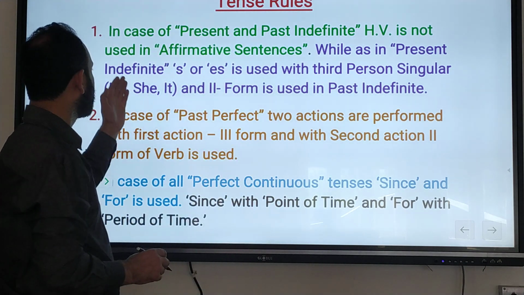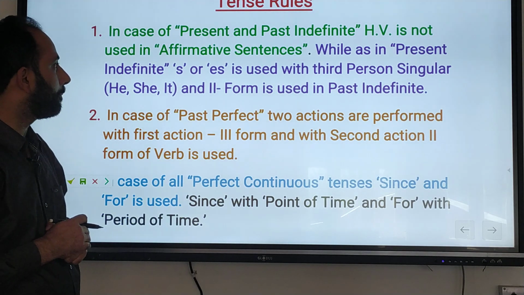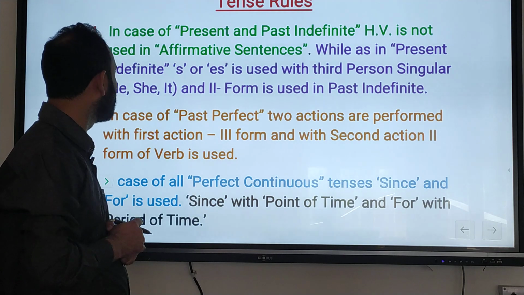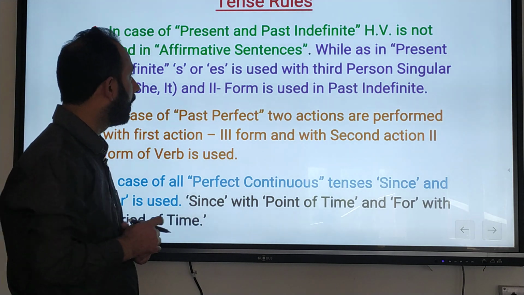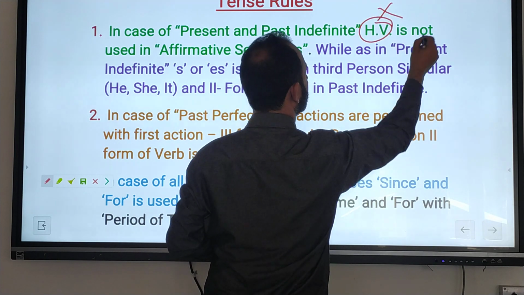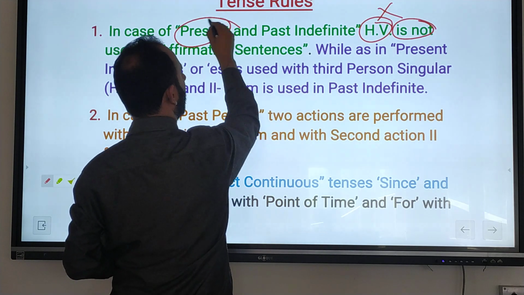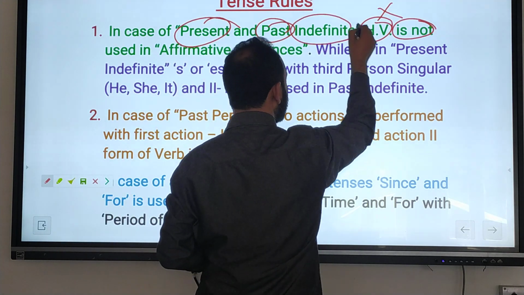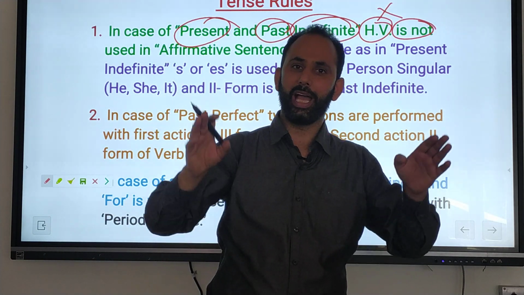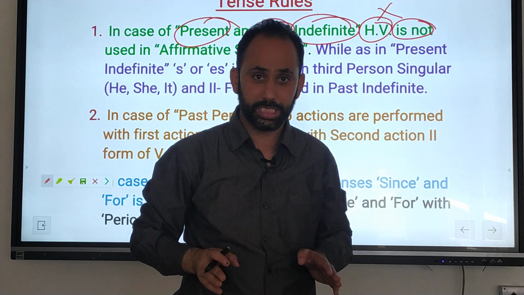You have to remember that in case of present and past indefinite, helping verb is not used in affirmative sentences. But I already told you that helping verb is compulsory. With the help of helping verb, we identify which type of sentence it is.